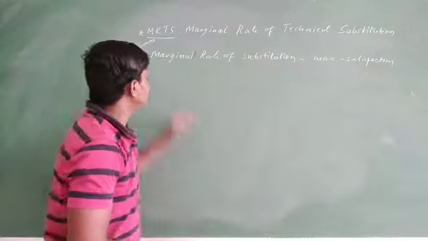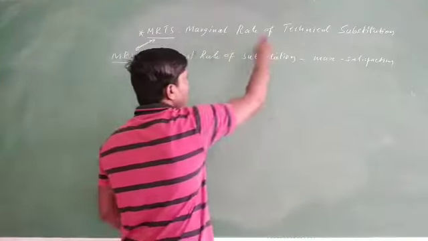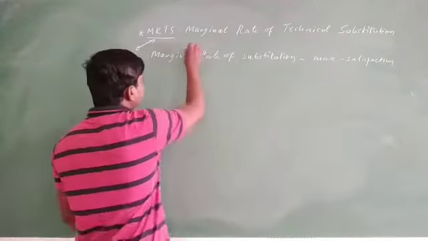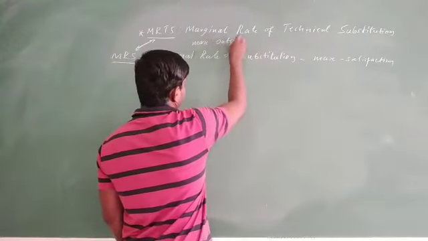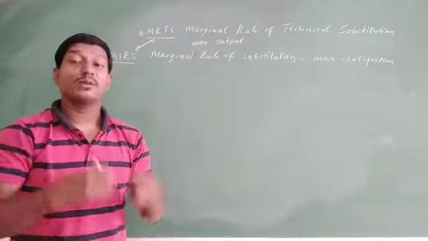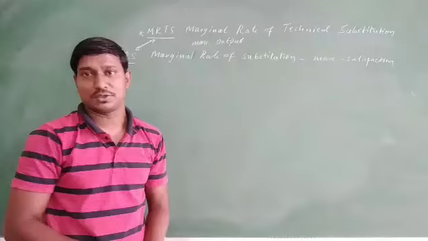Our focus in case of the MRS was the same level of satisfaction, whereas in case of marginal rate of technical substitution, our focus is on maximum output. Then what is the meaning of marginal rate of technical substitution?